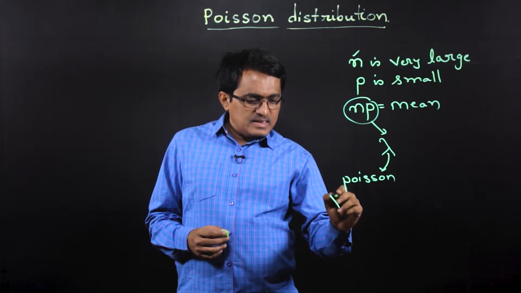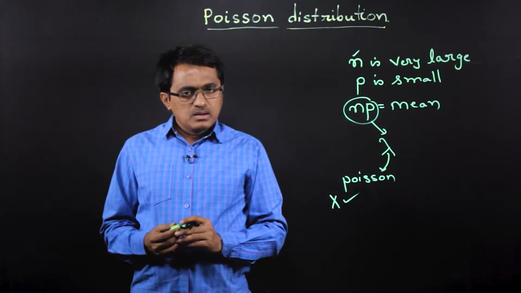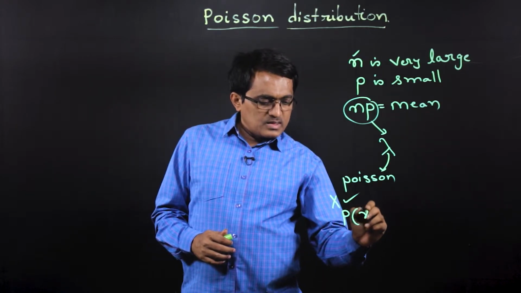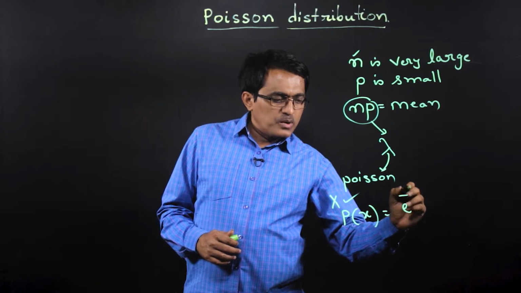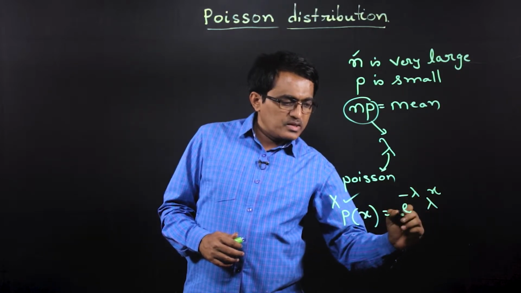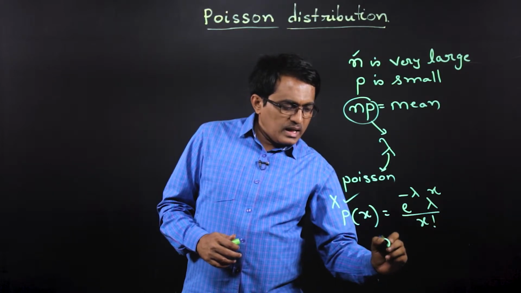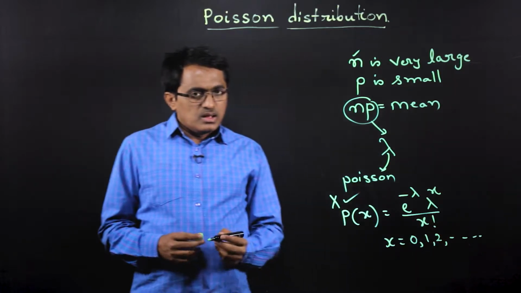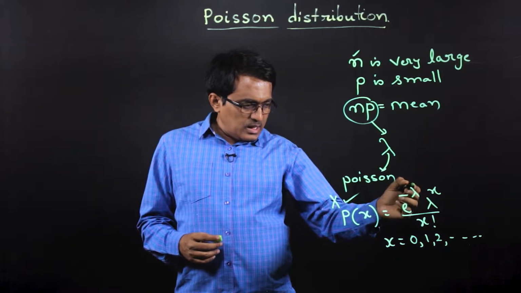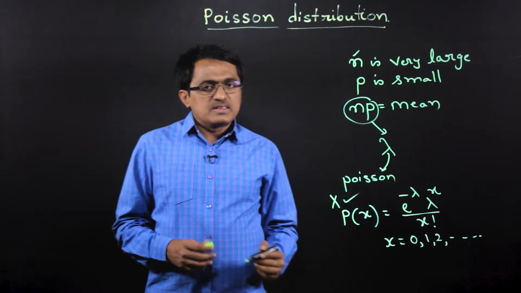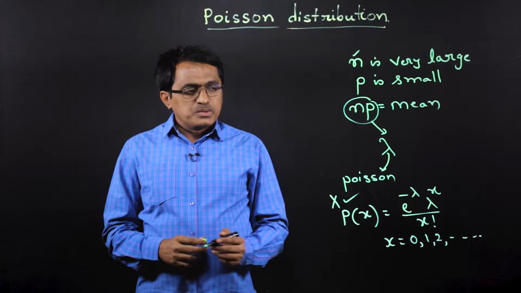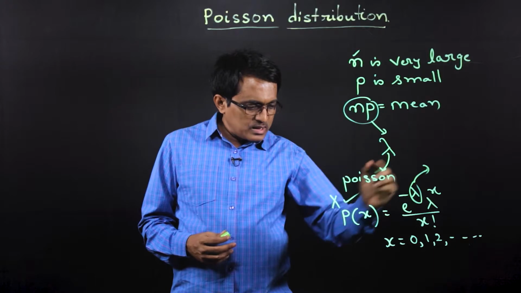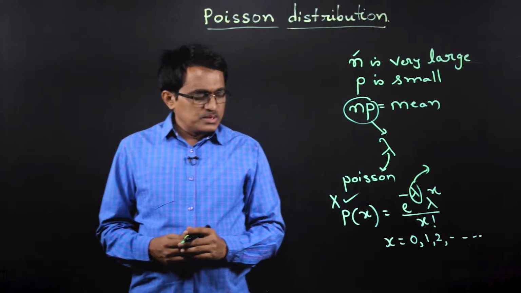Here, x is a discrete random variable whose probability distribution function is given by p of x equal to e power minus lambda, lambda power x by x factorial, where x takes values 0, 1, 2 and so on up to infinity. Here the parameter we have used is lambda, which is the parameter of the distribution, and by using lambda we can model or use the Poisson distribution.